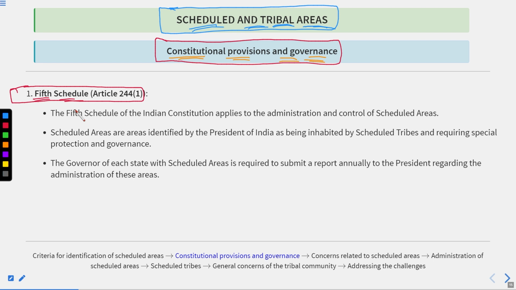Okay, the time's up. So the correct answer is 10 states. The fifth schedule deals with the 10 states of India which have significant tribal populations, while the sixth schedule deals with 4 states of the Northeast. Here we are going to talk about the fifth schedule, Article 244, sub-clause 1.